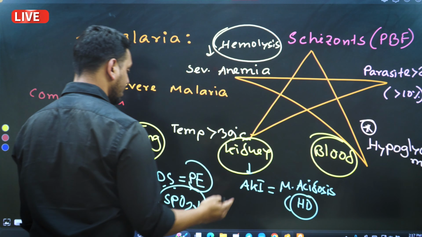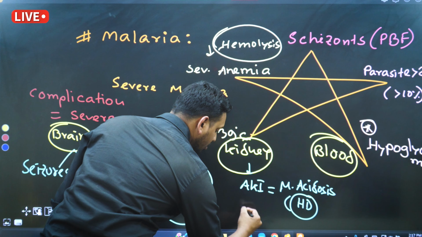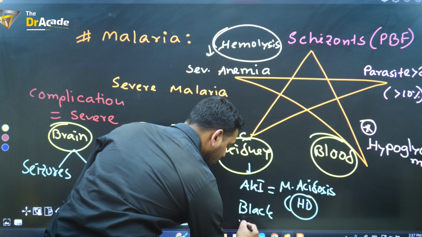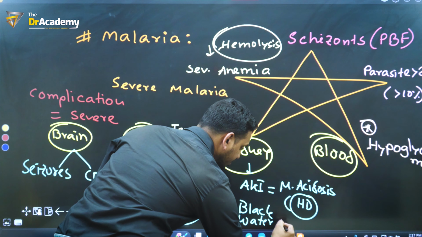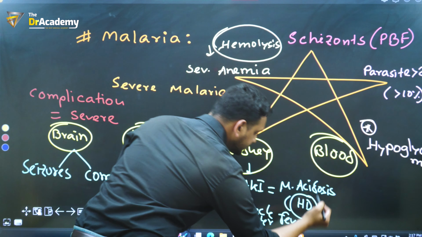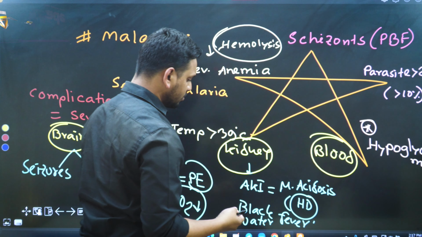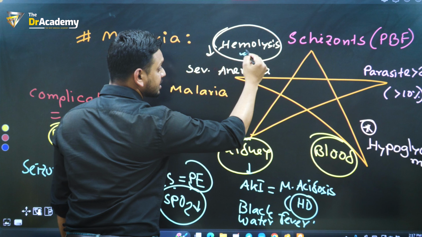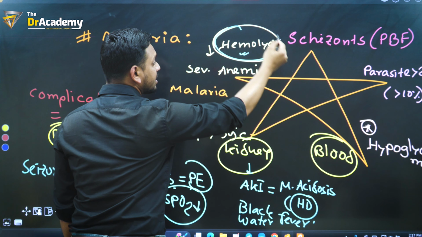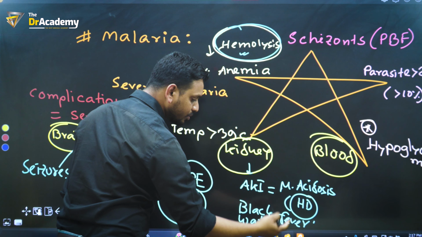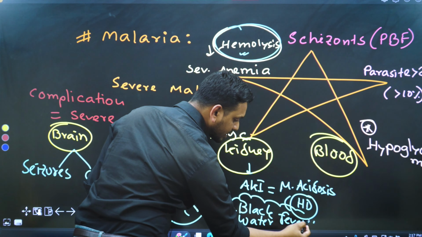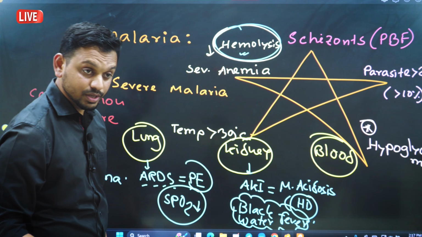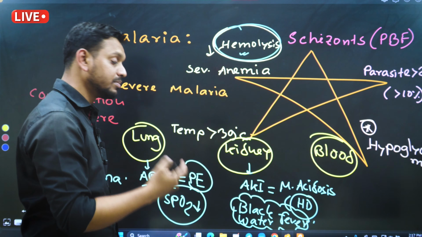By the way, the other thing is that the patient will develop black water fever. Exactly, black water fever. As there is severe hemolysis, ultimately hemoglobinuria is causing the black water fever. Black water, I'm not saying this is hematuria, this is black water fever, I mean the hemoglobinuria.